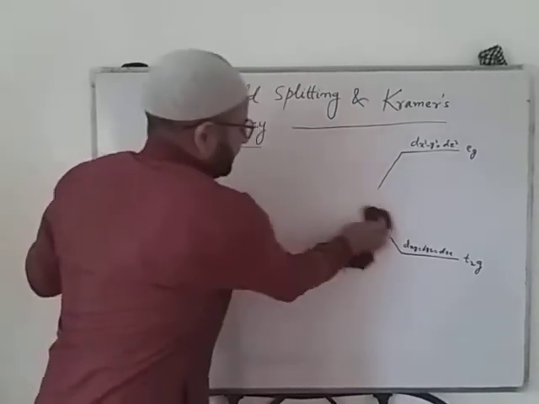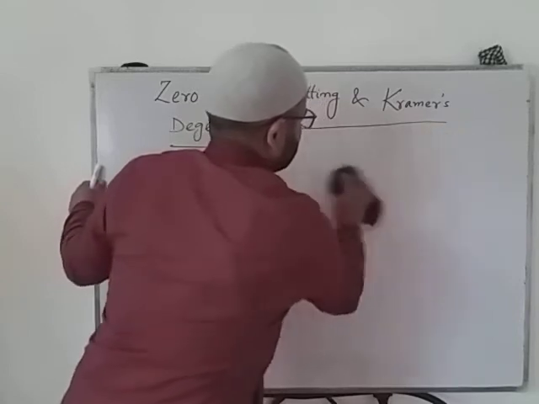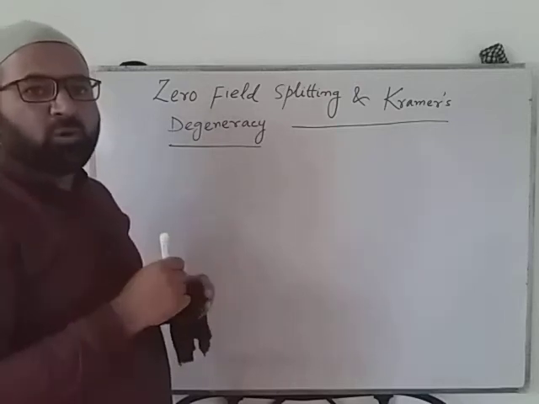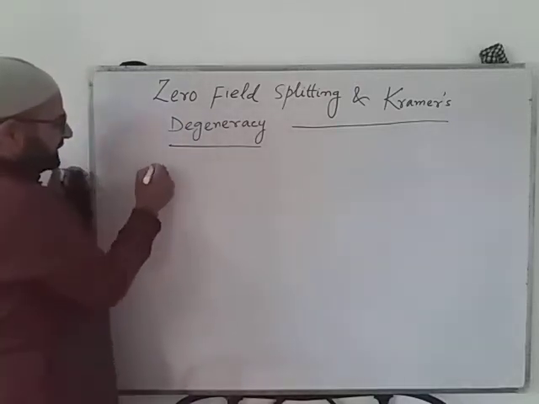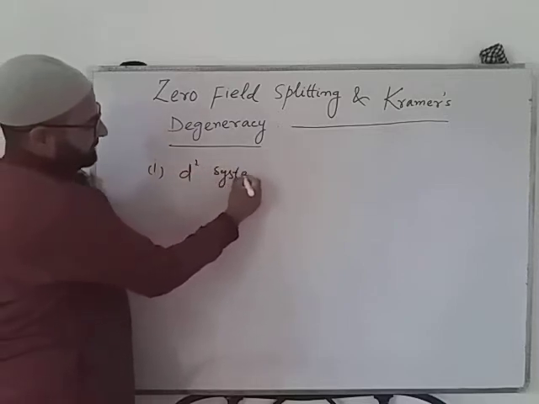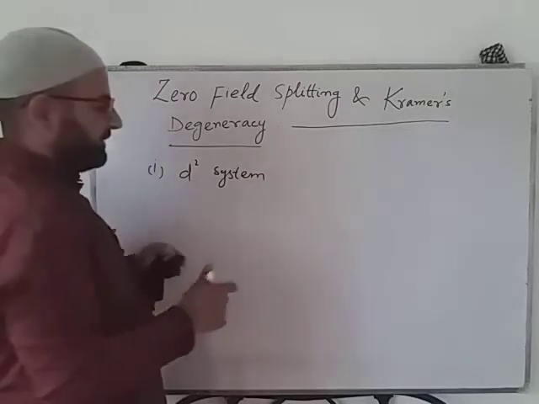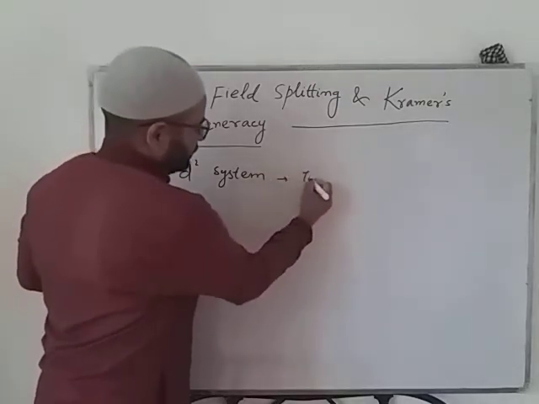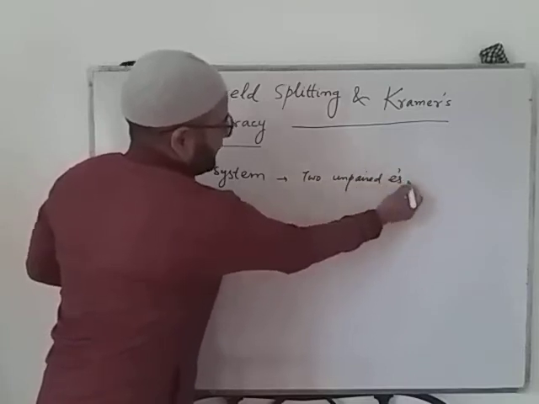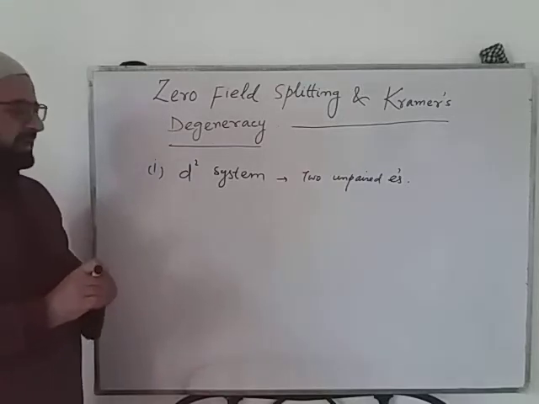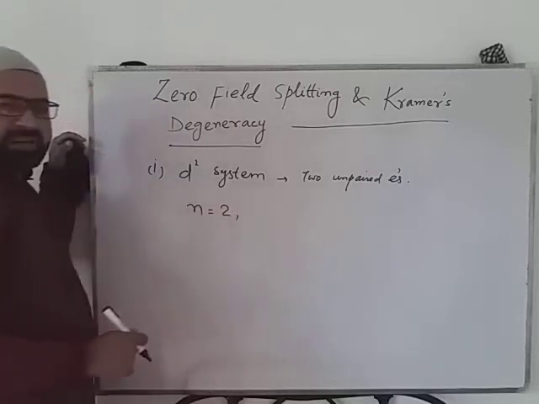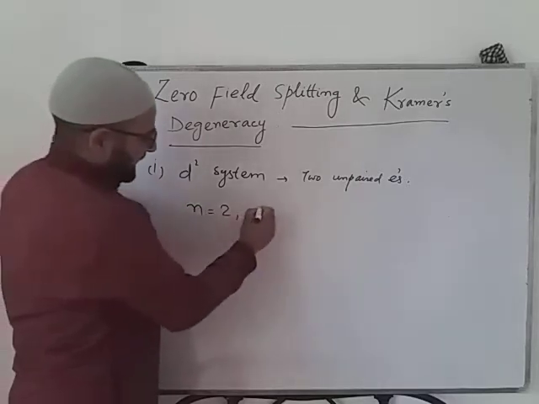For example, we will take a system, as I already said, where we have more than one unpaired electron. I will take a d2 system. That means we have two unpaired electrons, so I will write n is equal to 2, and at the same time S will be equal to 1.